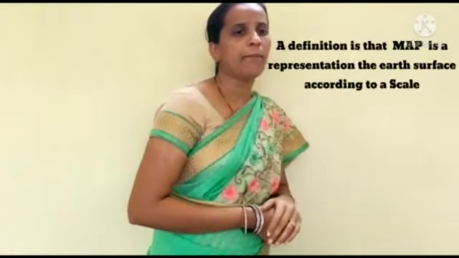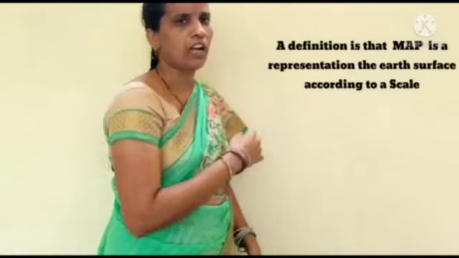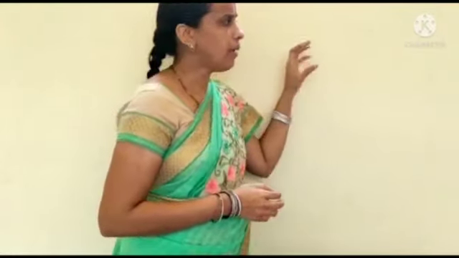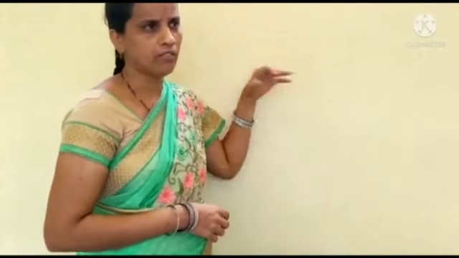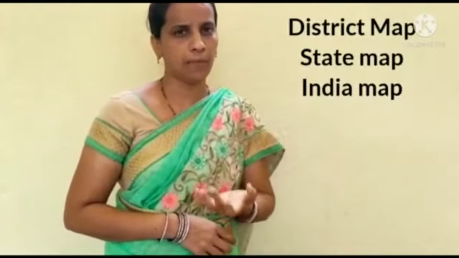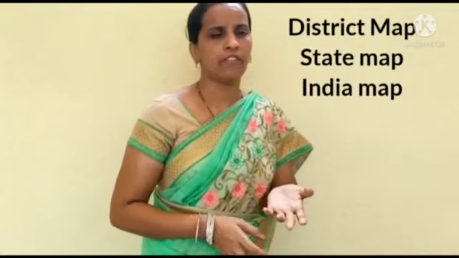We already know about the map from the previous class, 6th. A map is a representation of the earth's surface according to a scale. It means to draw a map on paper, the district map, state map or India map, with the help of scale. What is the use of the scale here? It means to reduce the distance to draw on the paper with the help of scale.